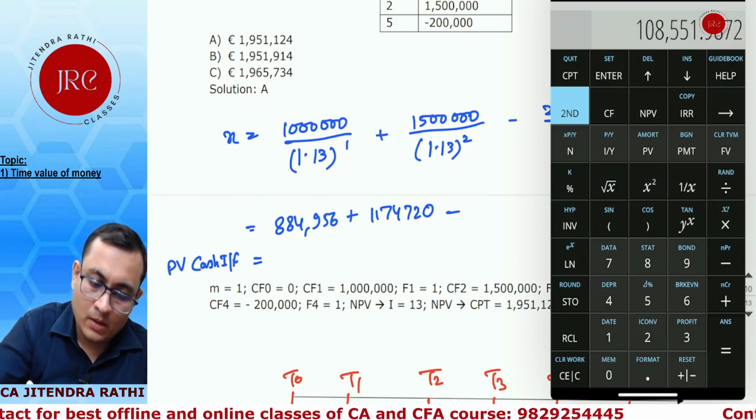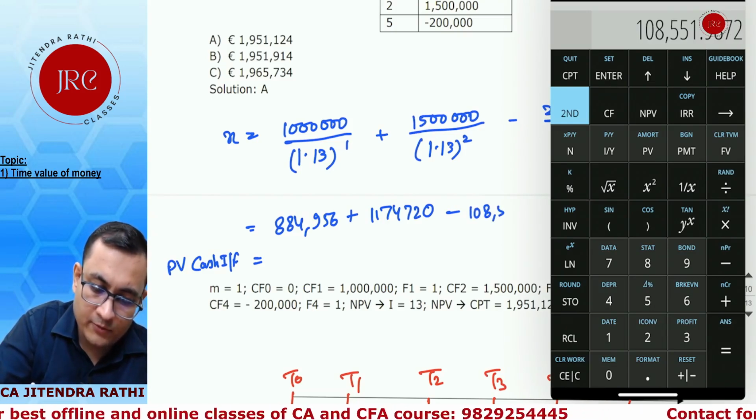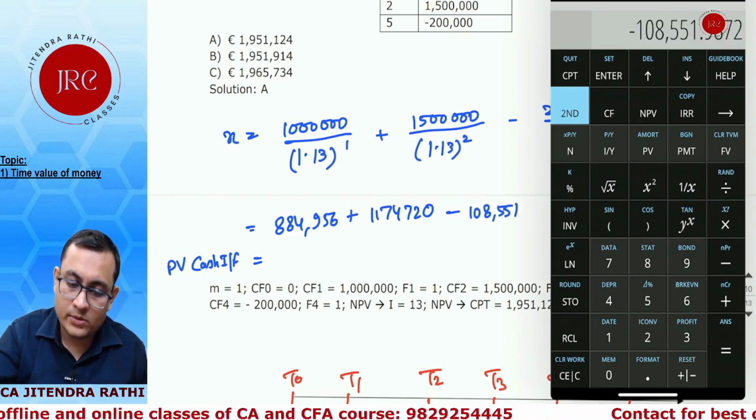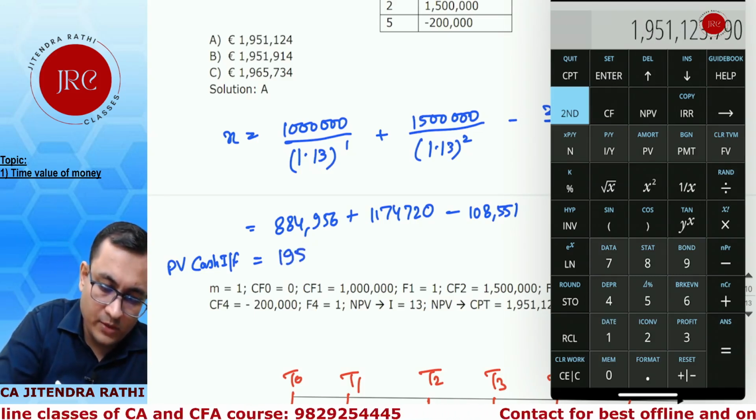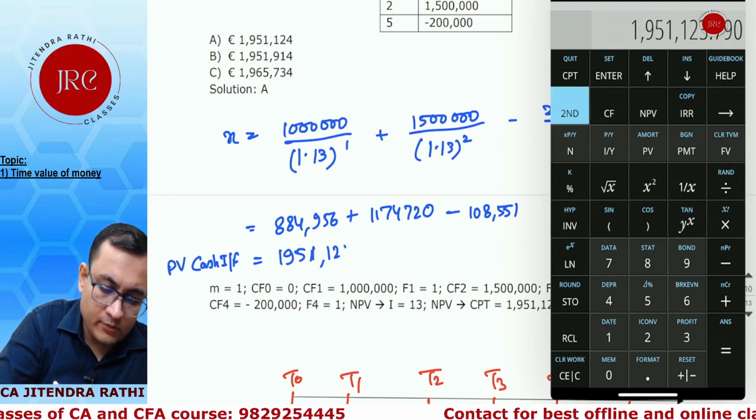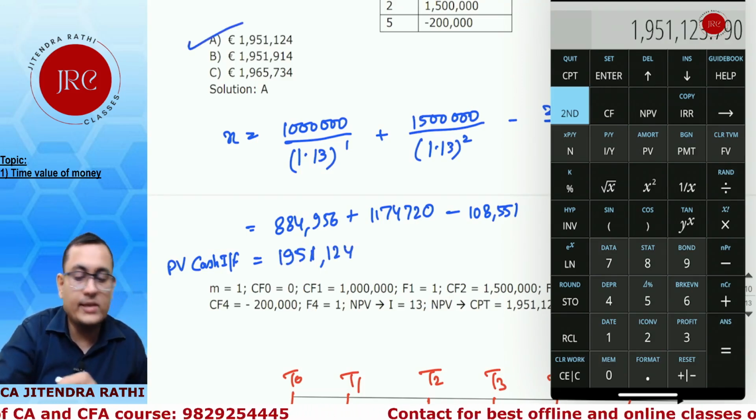So it is 108,551, minus plus. So value is 1951124. 1951124, A is the right answer.